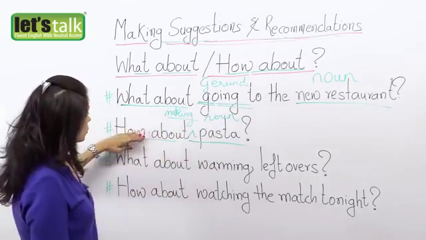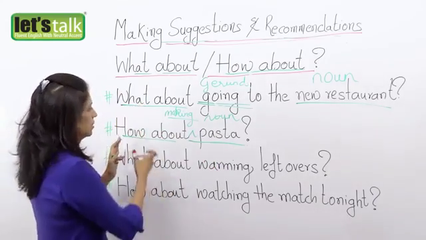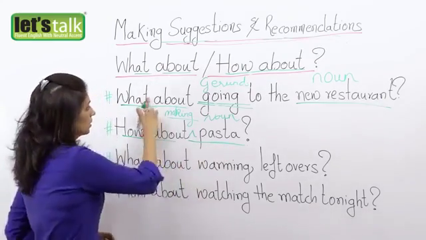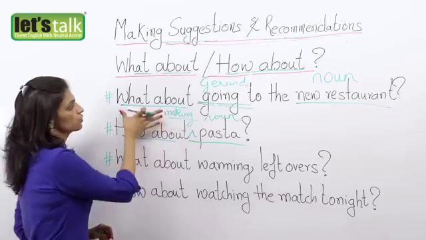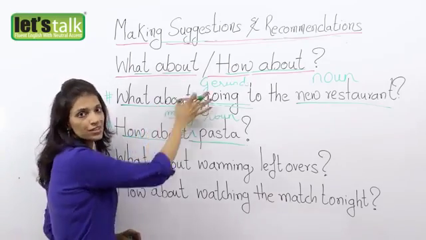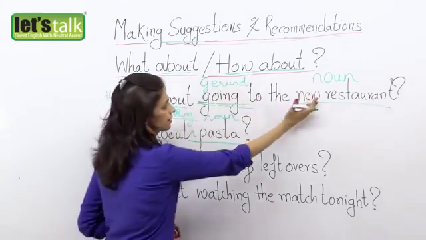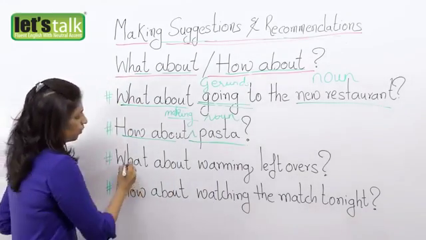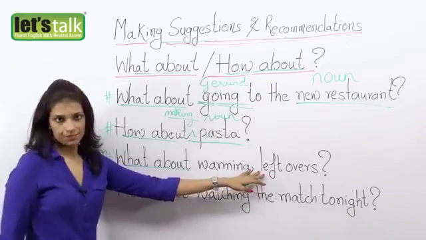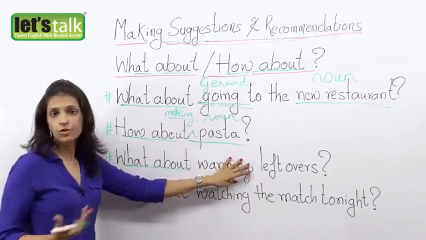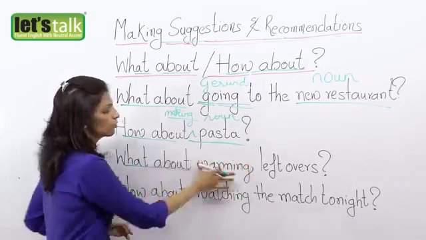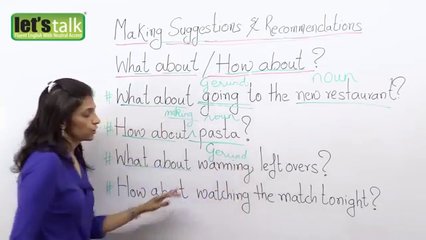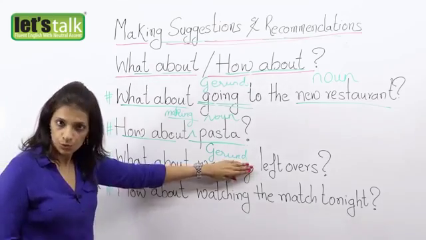Okay, now these two are interchangeable. You can say what about making pasta, what about pasta tonight. Okay, so they're interchangeable. Just remember, you can use what about or how about with the gerund or directly the noun. Alright friends, let's take a look at a few more examples. What about warming leftovers? Or you can say what about the leftovers, why don't we eat them? So what about warming? Here I have used the gerund. Well, if you don't want to, you can just say what about the leftovers.